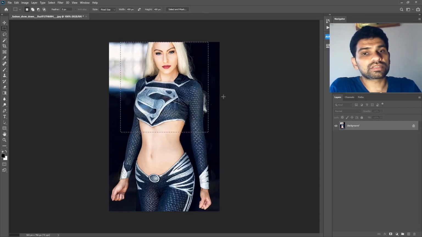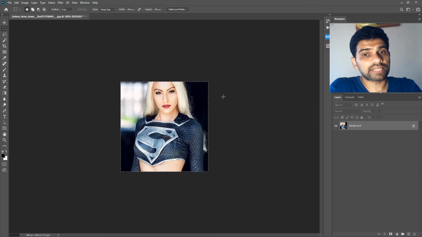Then I will quickly tap all those three key combinations, Alt-I-P, that will crop the image to the very specific area. So instead of using the crop tool, I will recommend using the rectangular Marquee Selection Tool for cropping your images.